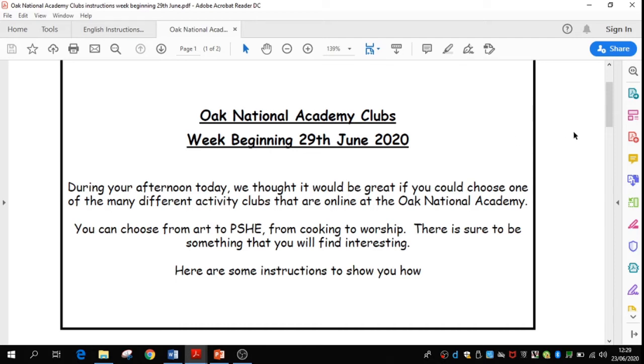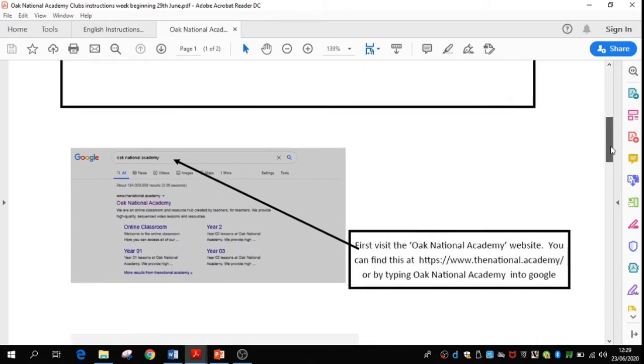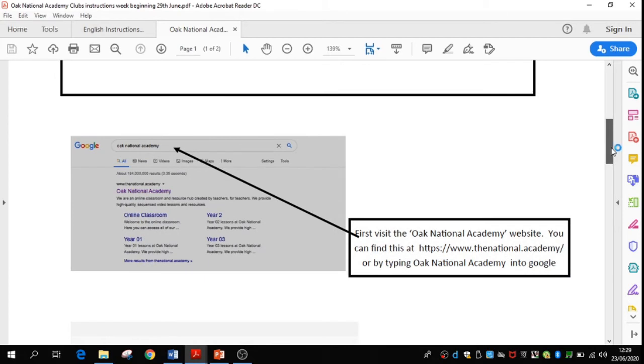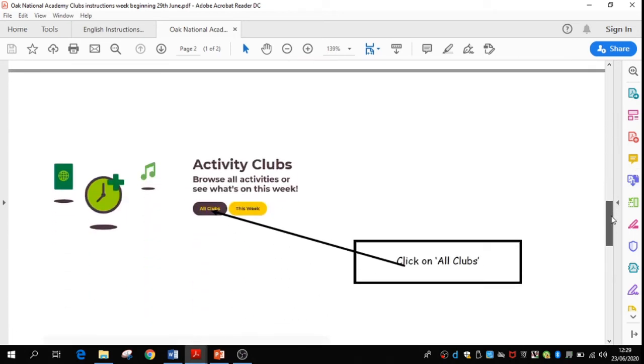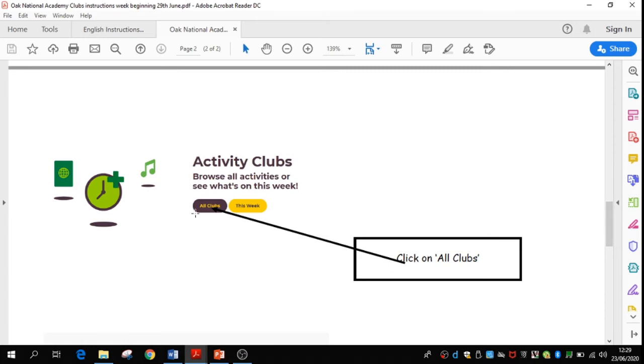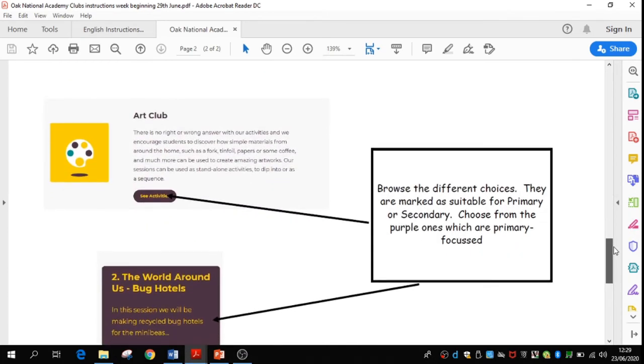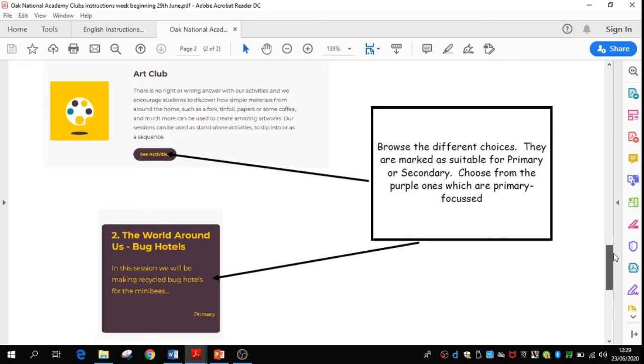And once you get there, let's go through this one. Oak National Academy, as you do for English. Then you click on Take Part in our Oak National Academy Clubs. When you've done that, you want to click on All Clubs.